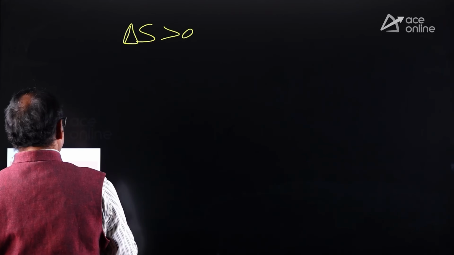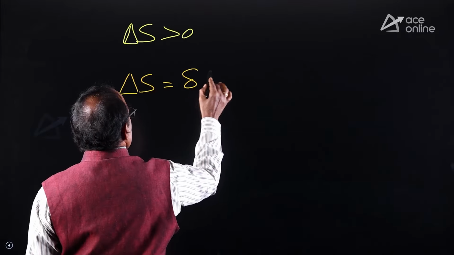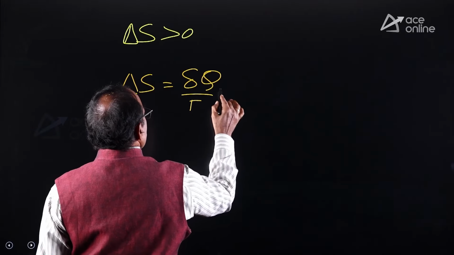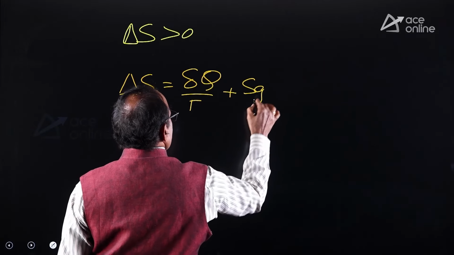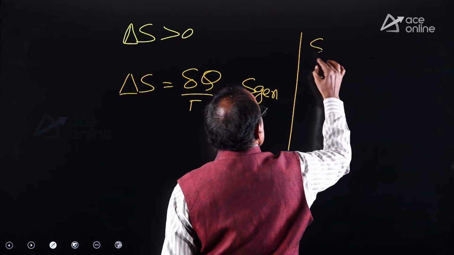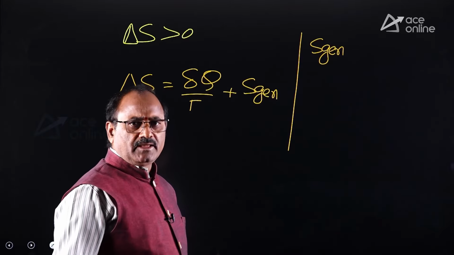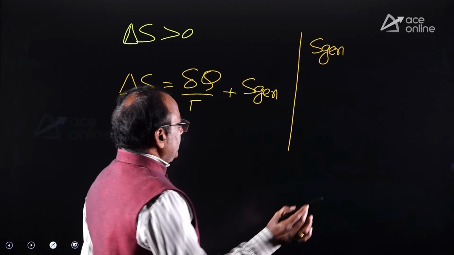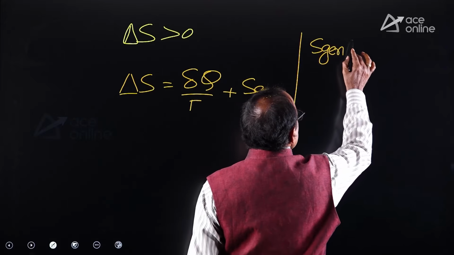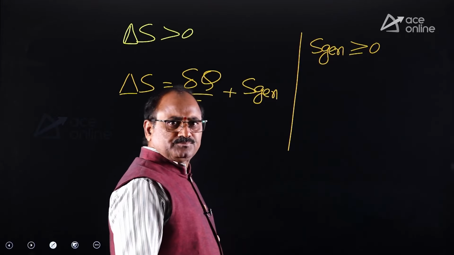As we all know, the total change in entropy delta S equal to del Q by T plus S generation. This S generation, or S gen, is the entropy generation due to internal irreversibility. Dear friends, remember, this entropy generation is always greater than or equal to 0.